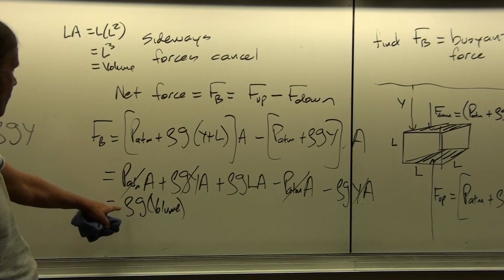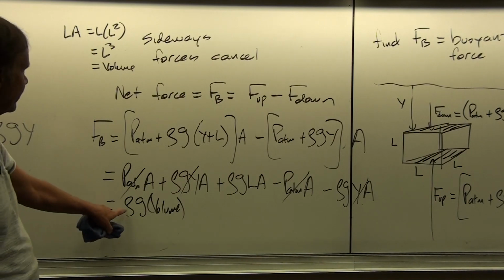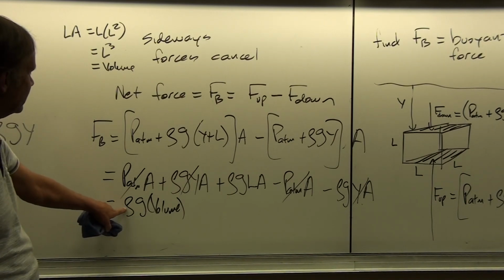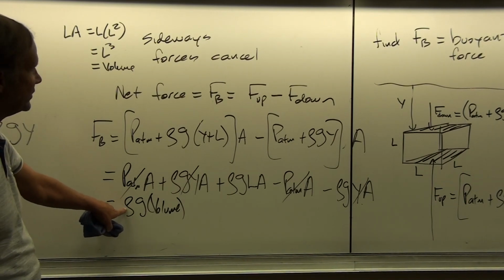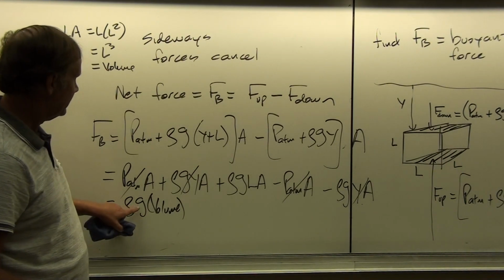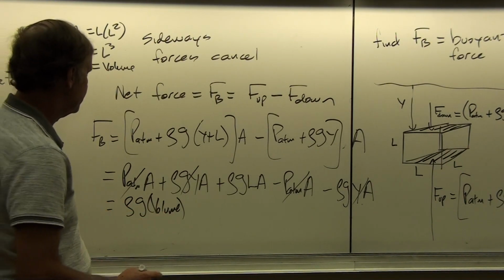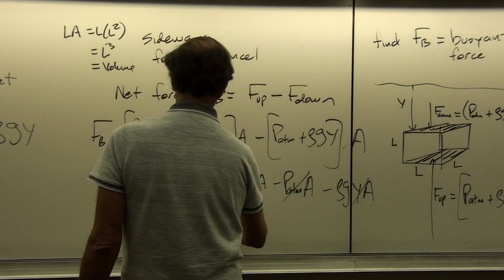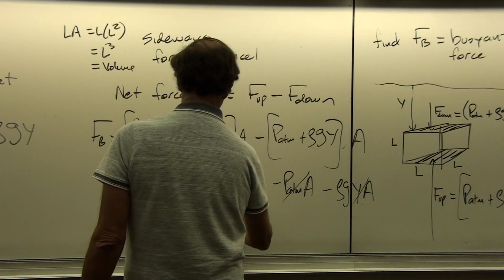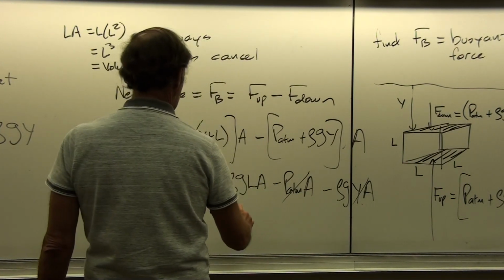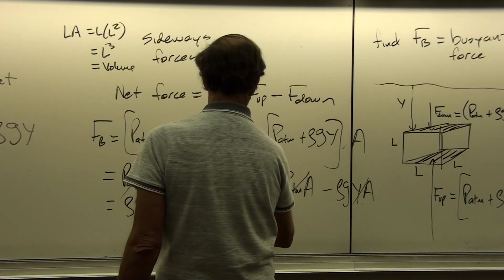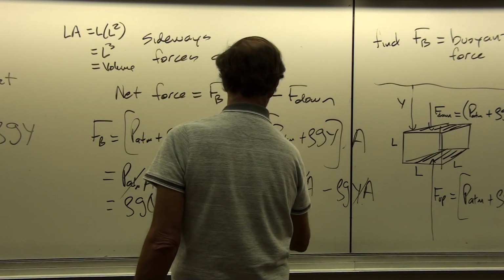Okay, so LA here is the volume of the cube. Okay, so the buoyant force then is the density, is this the density of air or water? This is the density of water times g times the volume. And so this is just the mg for the fluid displaced, the weight of the fluid displaced.